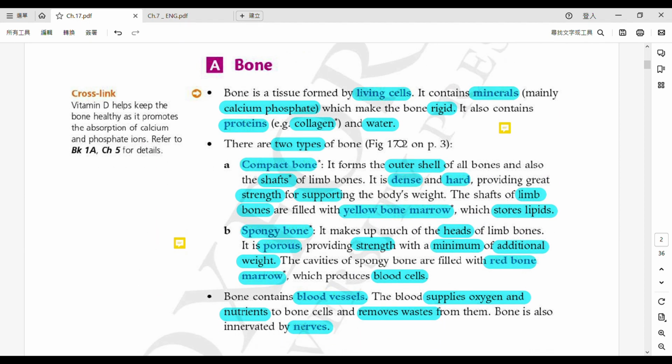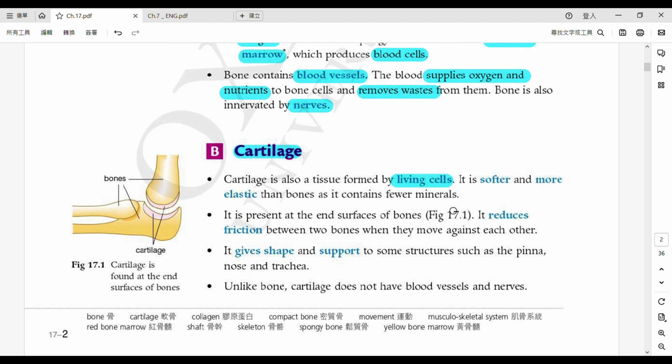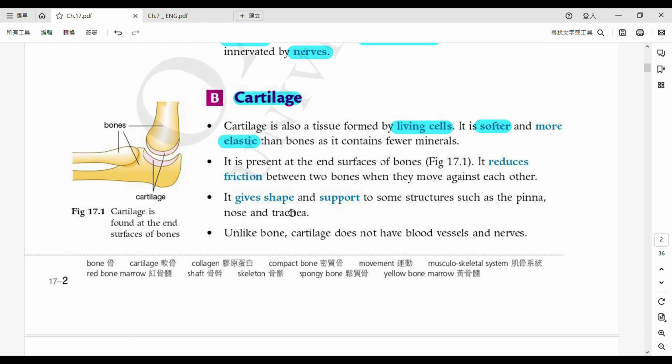And then let's move on to the next part. The cartilage. Cartilage 自己就讀啦，就係軟骨啦。So it is of course also living cells. However, as from the Chinese, you will know that it is softer and elastic. 係有彈性嘅，得唔得？Because there is fewer minerals. The mineral is calcium and phosphate. Okay, so calcium phosphate. 好啦，so where can you find this cartilage?